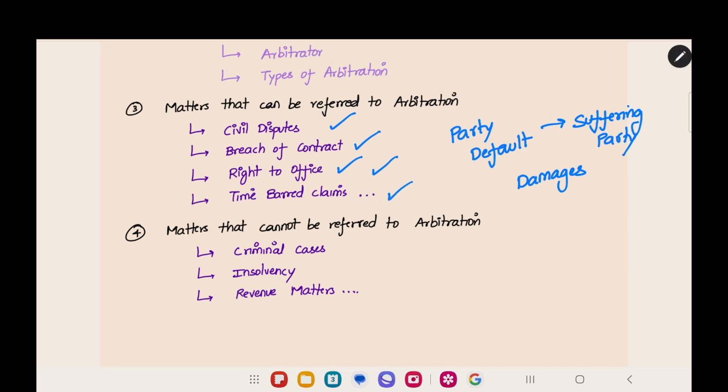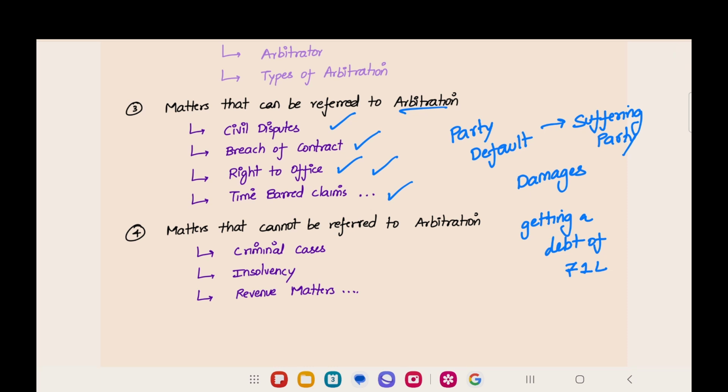And then time barred claims. For example, you are getting a debt of rupees 1 lakh and you are not repaying it, and for a certain period, the lender who gave you the money is also not asking you to return it, and after a certain period he cannot recover it from you according to the Limitation Act. It is called a time barred claim. To recover the amount, you have to go within a certain period of time. If you go beyond that period, you will not have any right to claim the amount. In such cases, you can go to arbitration. It will be easy for you to negotiate and prepare a settlement between the lender and the borrower.